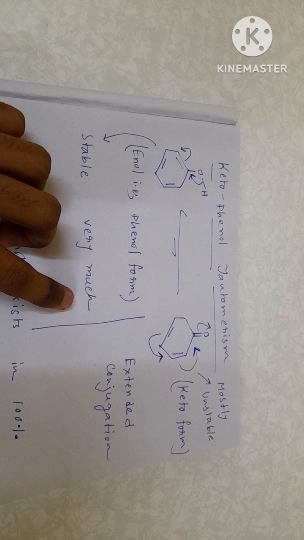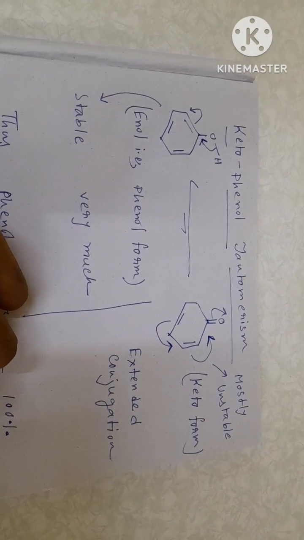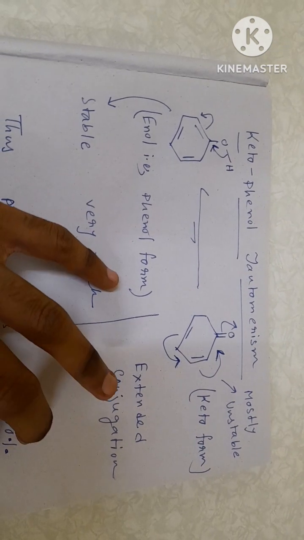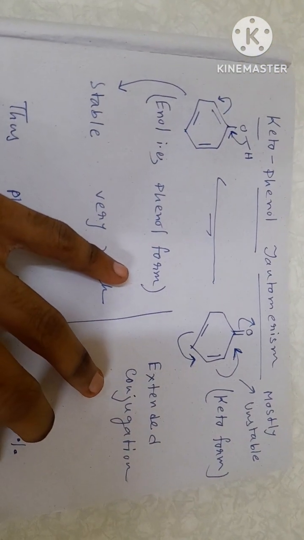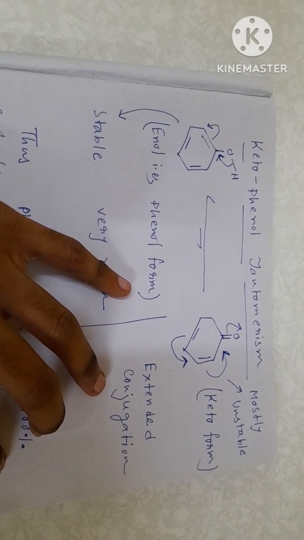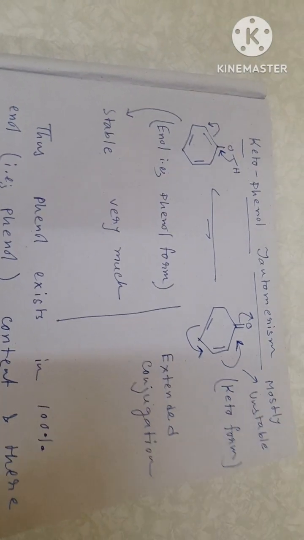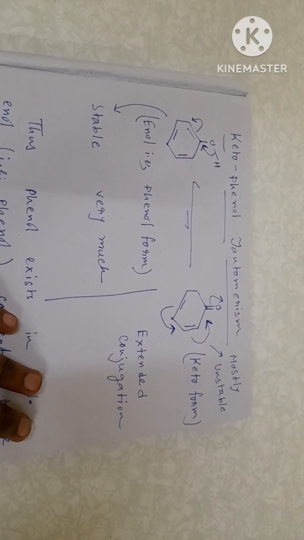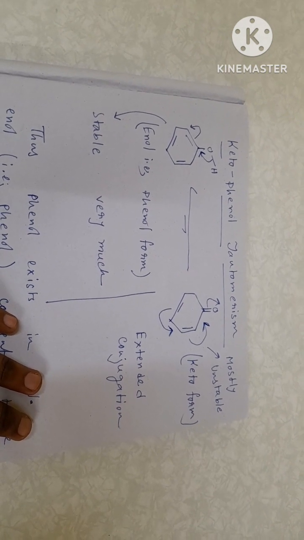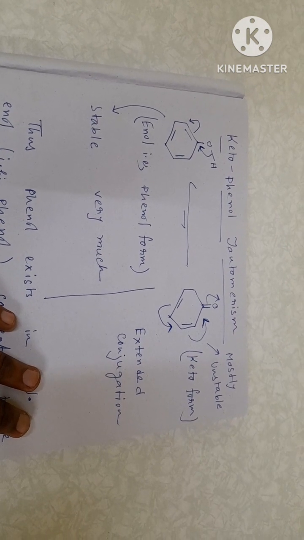I have told you in the previous video that keto configuration is generally much more stable than enol with respect to bond energy, but here the reverse situation takes place, especially for phenol, and some molecules like acac, enol, phenol. These molecules show the reverse situation, that is, they mostly prefer to exist in enol configuration comparatively than their corresponding keto form.